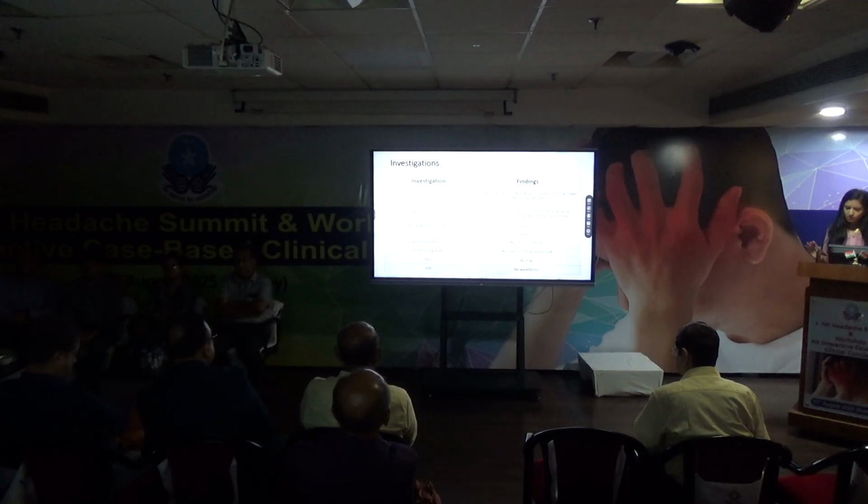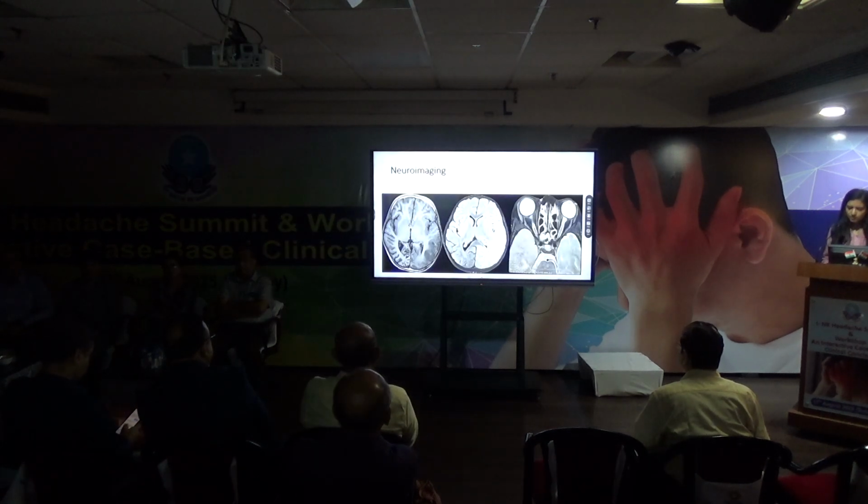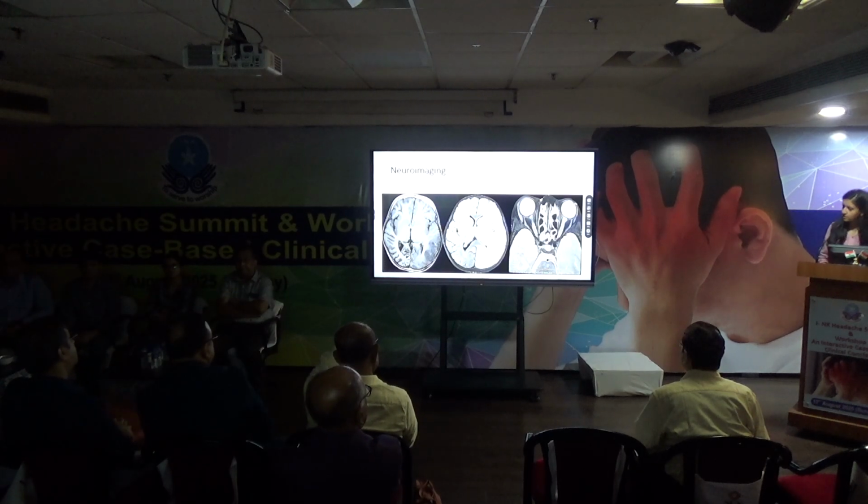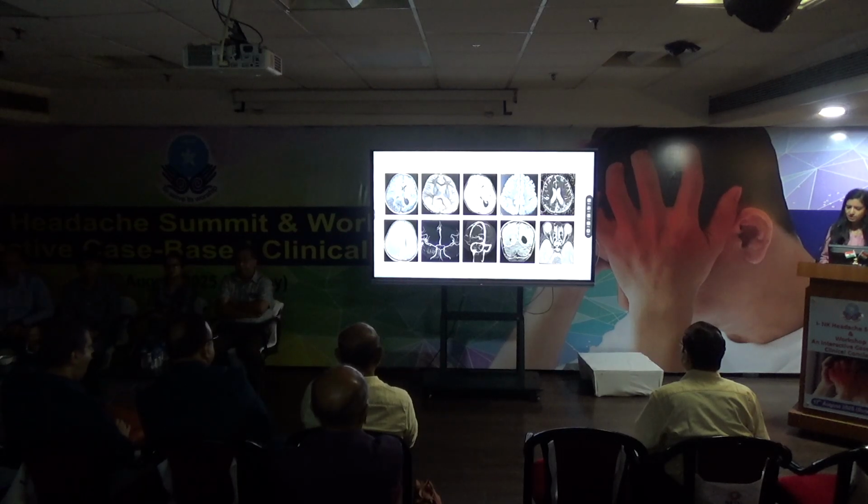MR angio, MRV was normal. The other things, as we show, are normal. So this was the imaging where we see the infarcts. I'm not going into detailed description, all of us can understand. And the perineural sheath showed enhancement. This was the detail. In the ADC it was not black, so it was not very acute. So you see the history was first 3 months, then like 2 weeks prior to the admission. This was the temporal course of this illness.